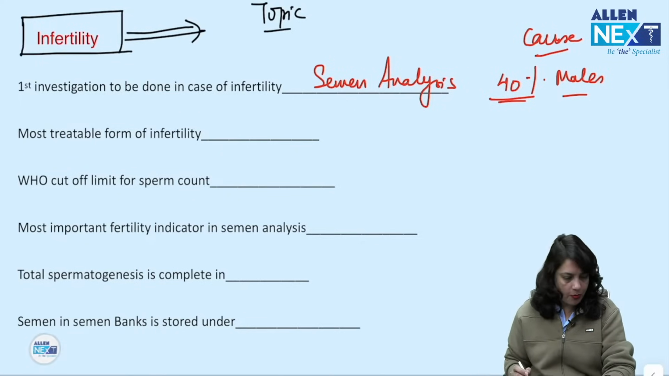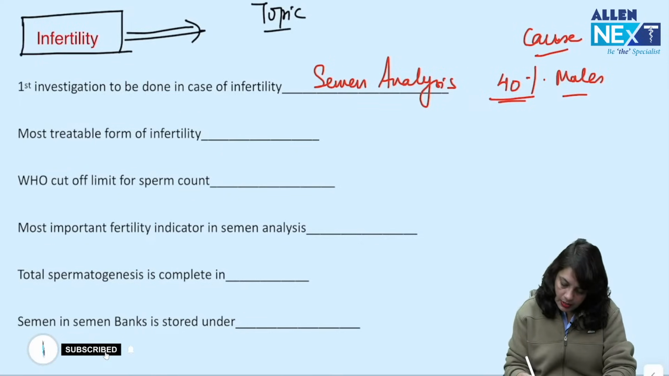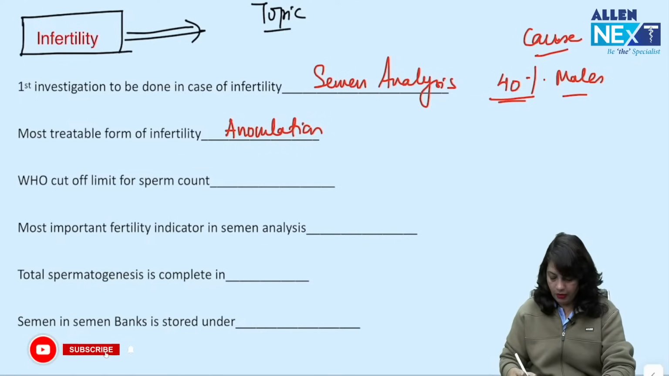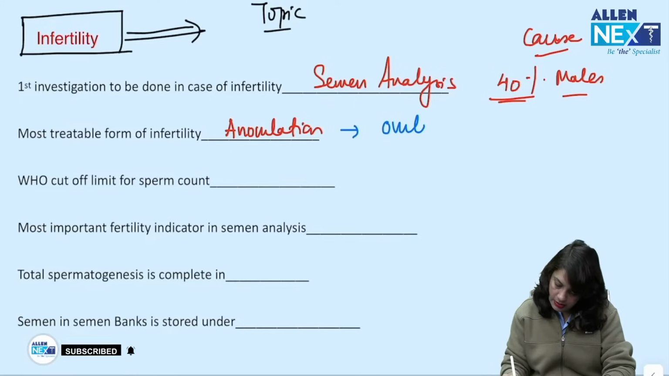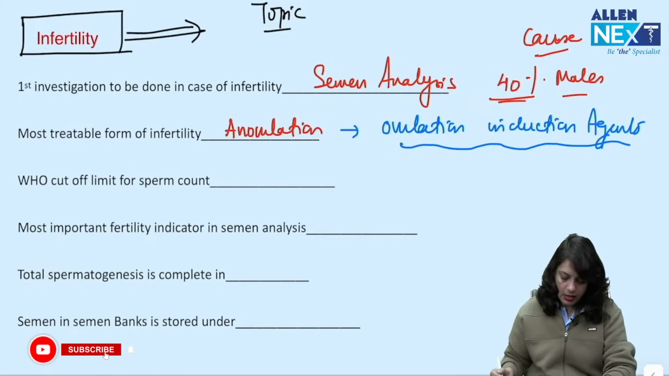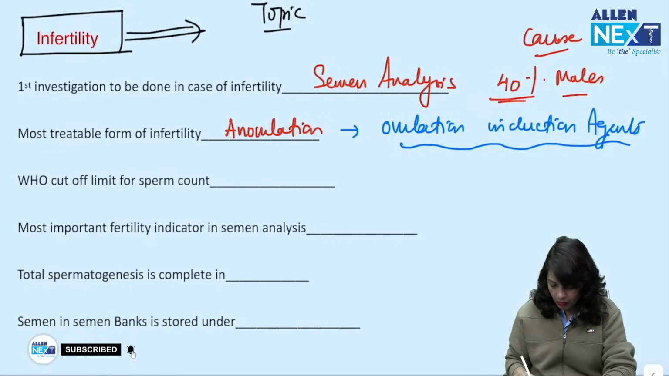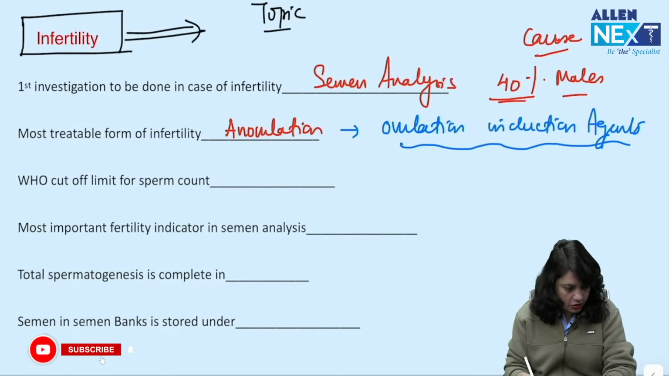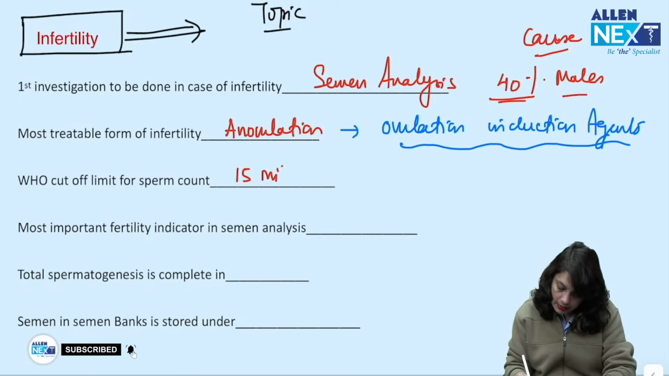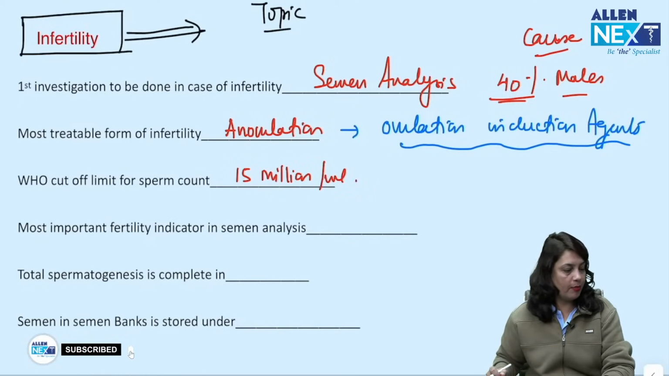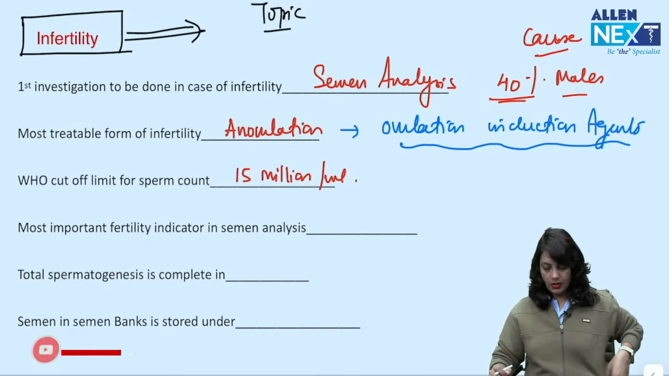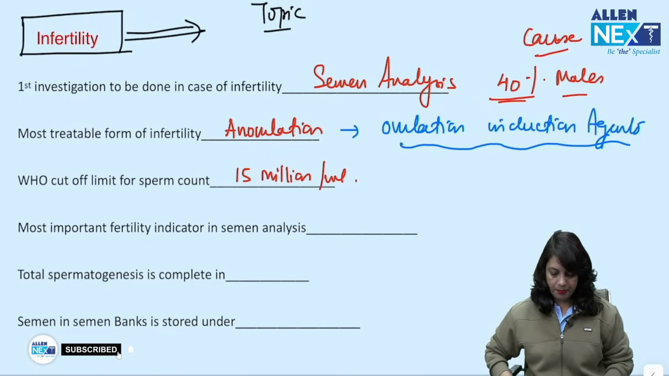Now, the most treatable form of infertility is anovulation, because we have to give ovulation induction agents. Now, WHO cutoff limit for sperm count. What is your answer? I can see your chat box. The WHO cutoff limit for sperm count is 15 million per ml.